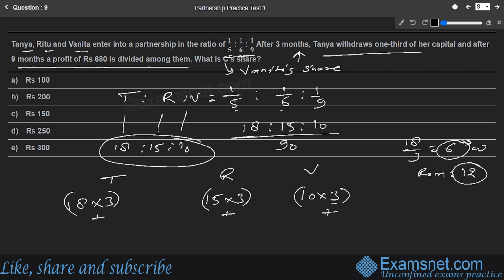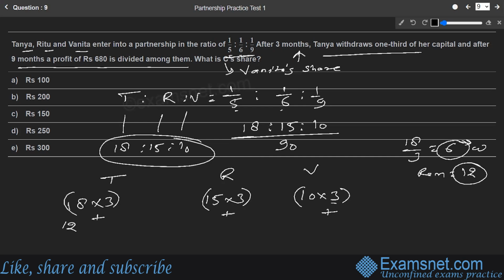After 3 months, Tanya withdraws one third of her capital. So if Tanya's one third is gone, that is 18 minus 6 has gone, how much is she left with? That is 12. So she is left with 12 part of it. So the investment part is now 12, because she has withdrawn one third. So after 3 months, 12 is the new investment.